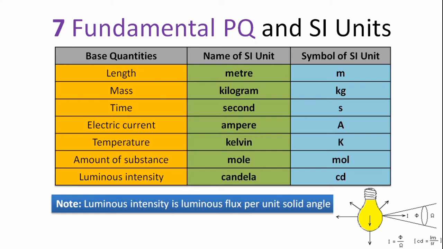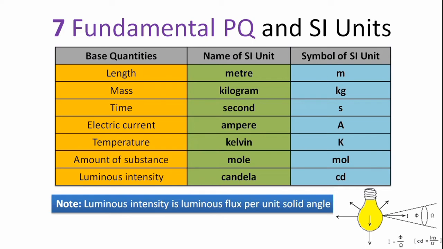Electric current, it's a fundamental physical quantity, its SI unit is ampere and represented by capital letter A. So the next one is temperature, its SI unit is Kelvin and it is represented by symbol or letter K. The sixth one, amount of substance, is a fundamental physical quantity.